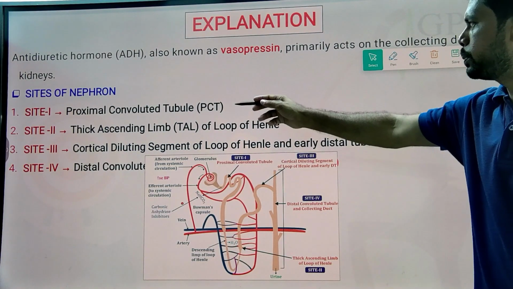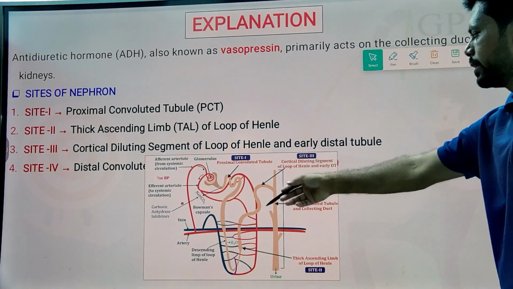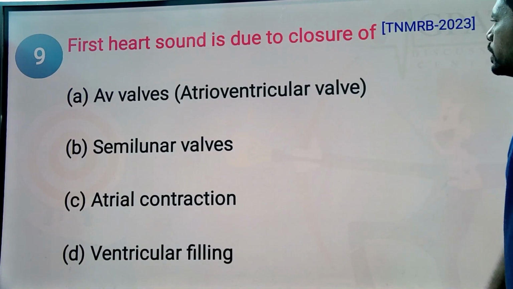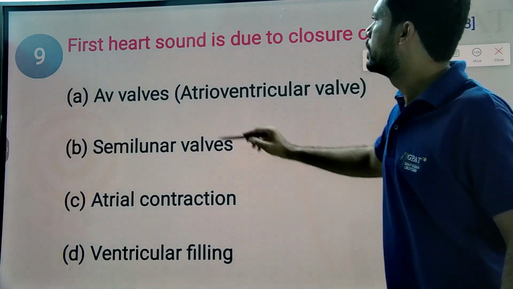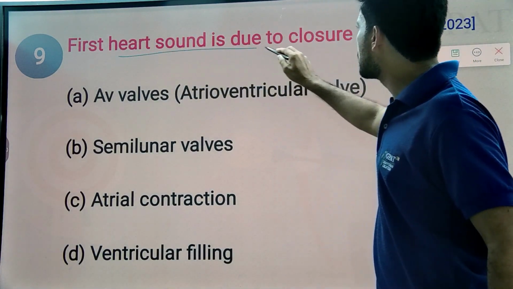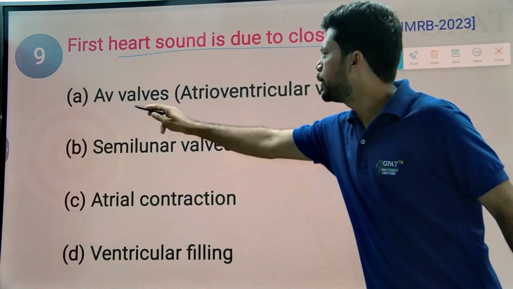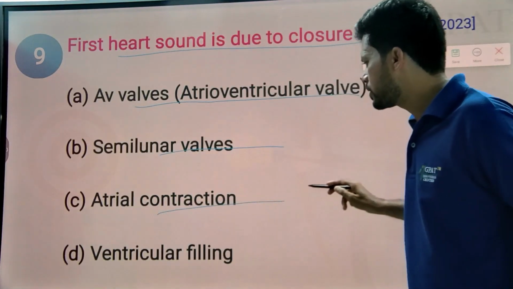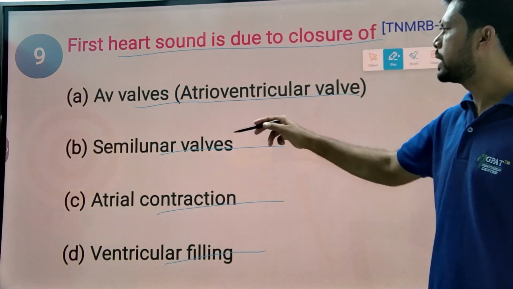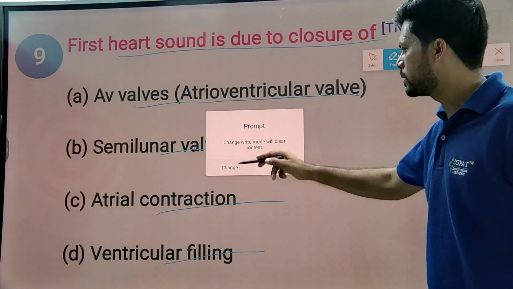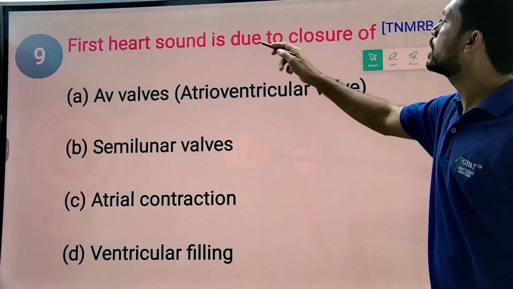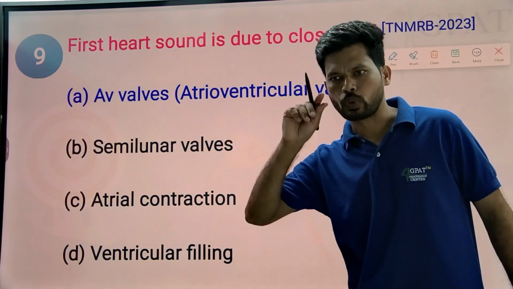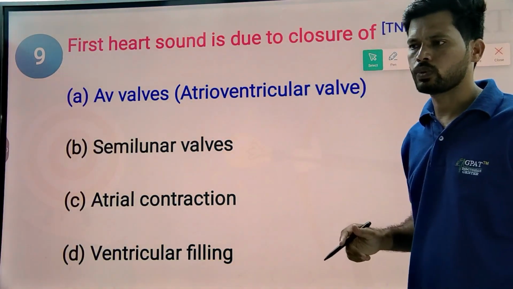So here different parts of the nephron, along with the nephron diagram. Next question. So regarding the next question, first heart sound is due to closure of atrioventricular valves, semilunar valves, atrial contraction, ventricular filling. Generally, it is because of closing of valves. That is simply the first sound of the heart is because of atrioventricular valves closing.